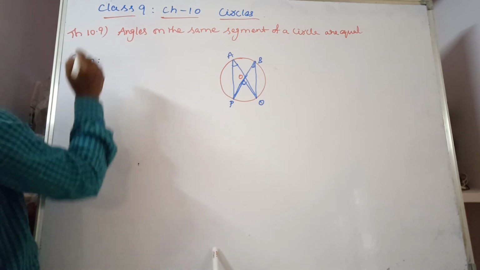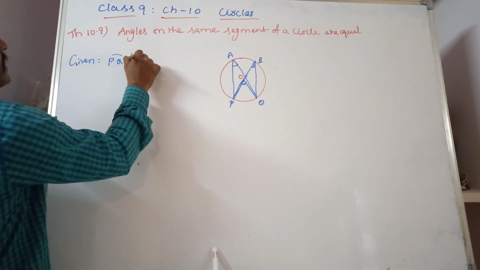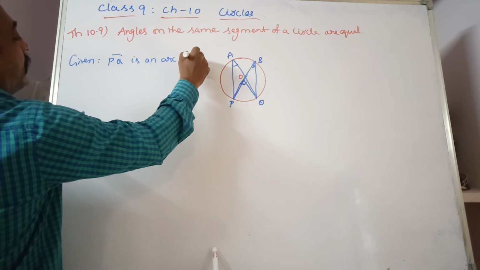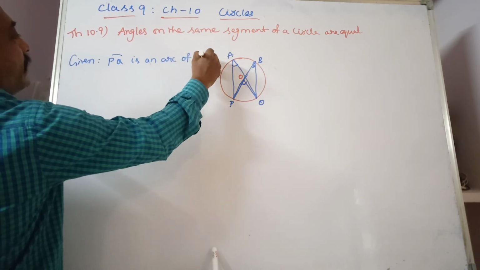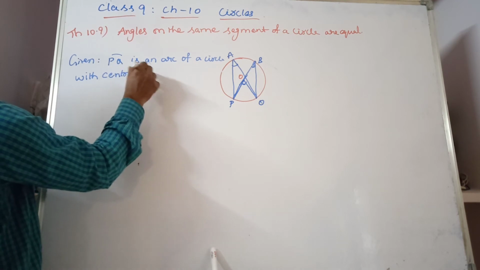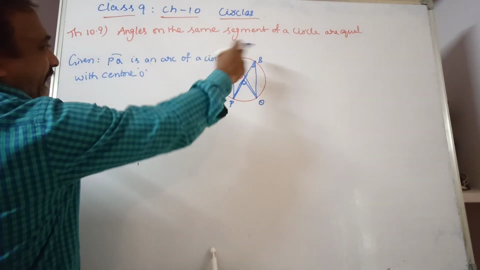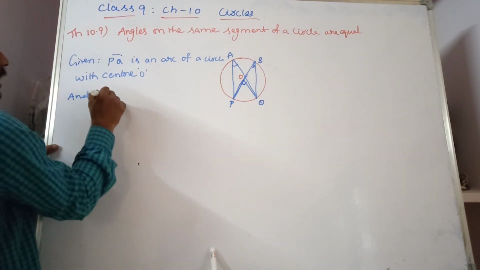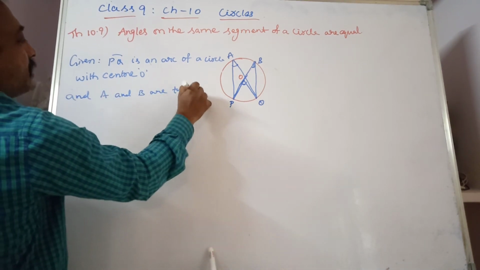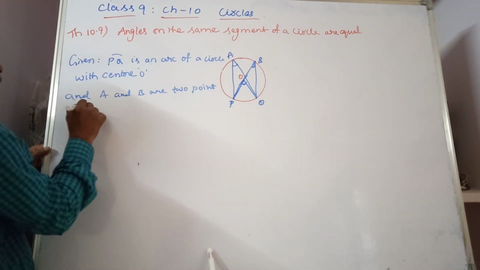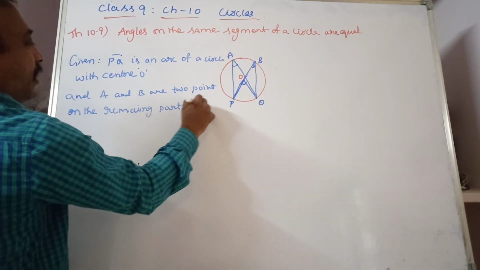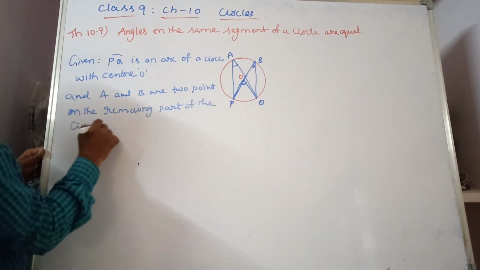Given: PQ is an arc of a circle with center O. We have to prove that A and B are two points on the remaining part of the circle.